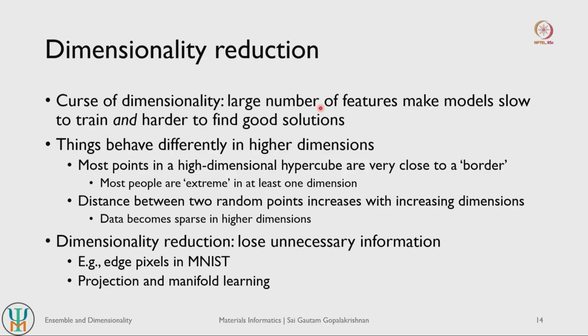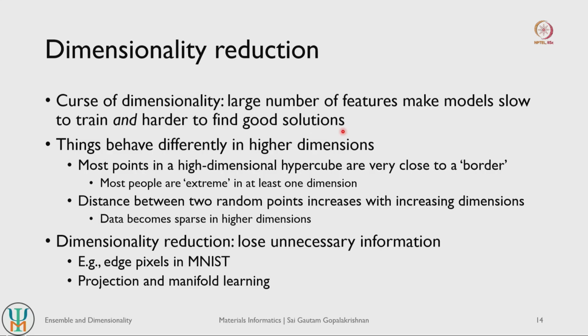So just to predict a simple formation energy, one target value, you may have to use hundreds or even thousands of features, right. So a large number of features is almost always inevitable in any machine learning project, and these large numbers of features often make the model slower to train, and also make it harder to find good solutions, right. In general we want a large number of features because that can make our models very robust. So if we find a good solution, it will be a truly good solution, but a large number of features also makes our models slow to train.